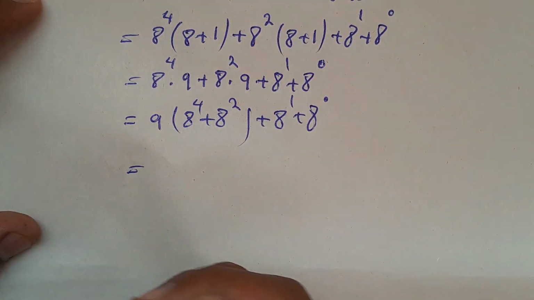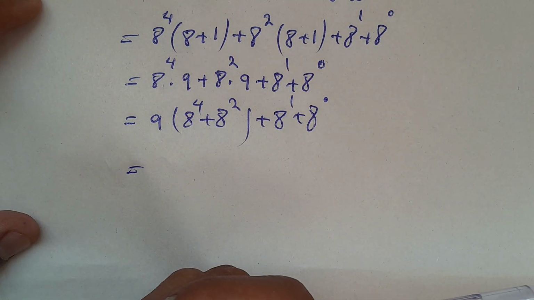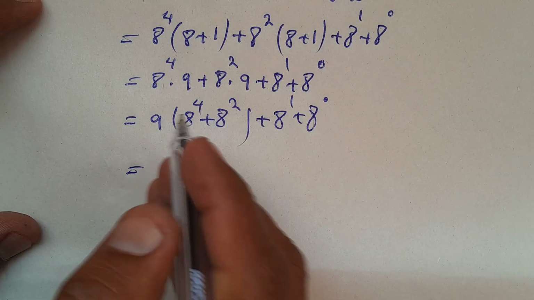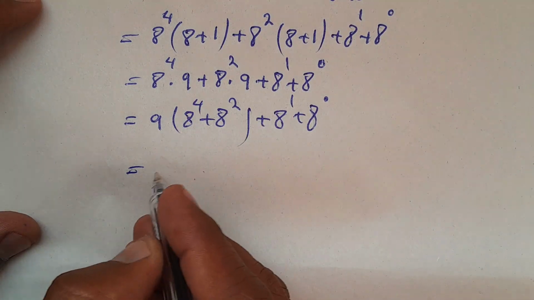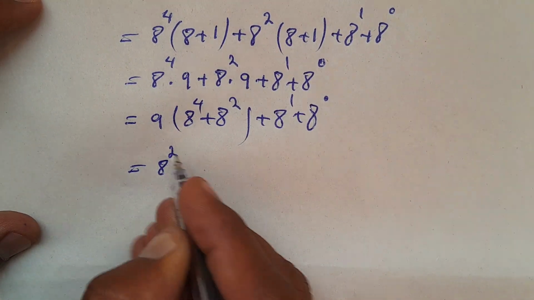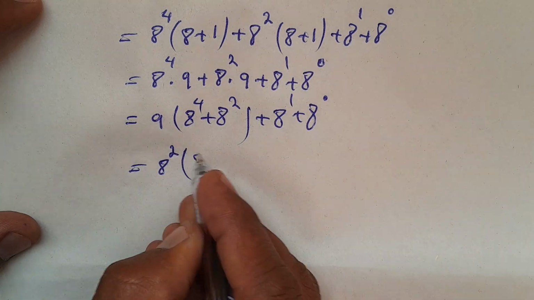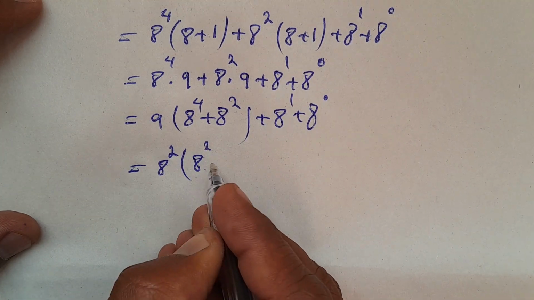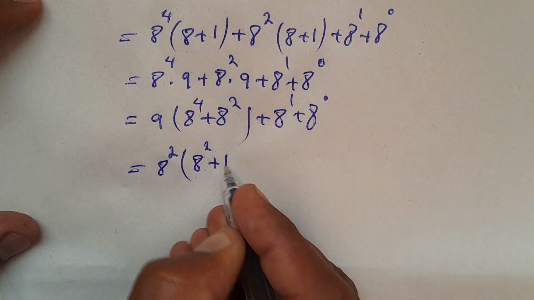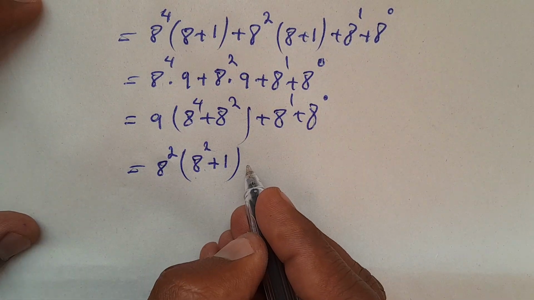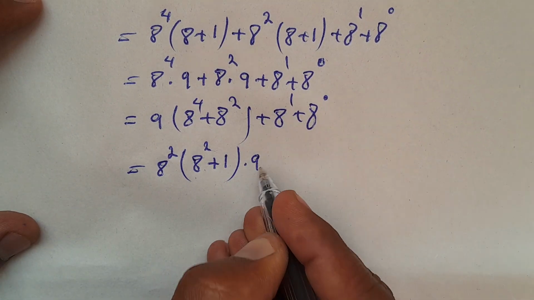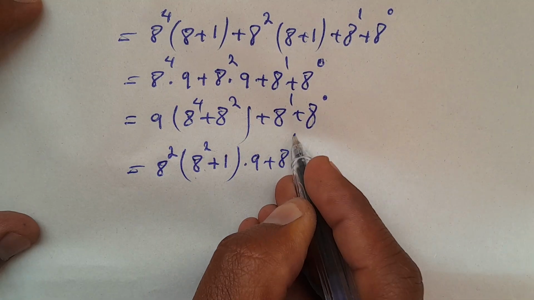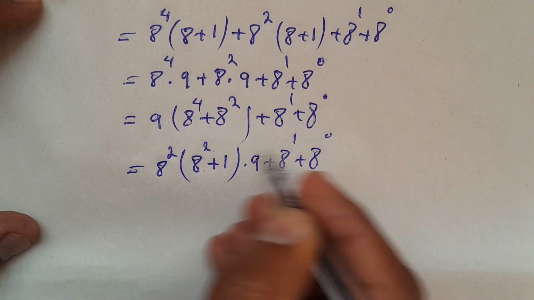Here this can be written as a to the power of 4 plus a to the power of 2. A to the power of 2 can be taken as common factor. What is left inside is a to the power of 2 plus 1, times 9 plus a to the power of 1 plus a to the power of 0.